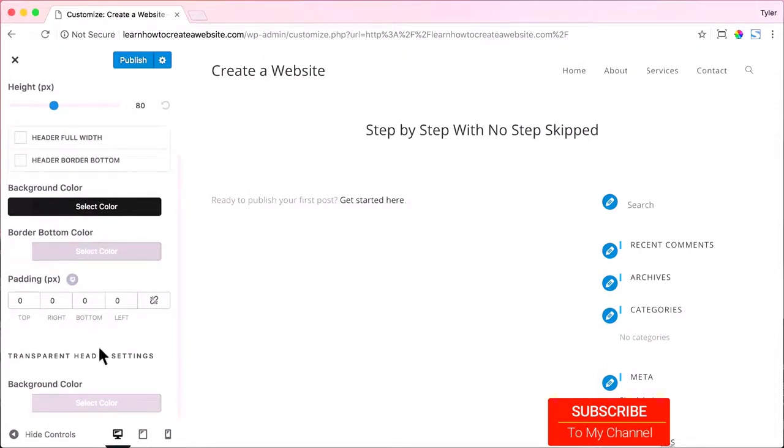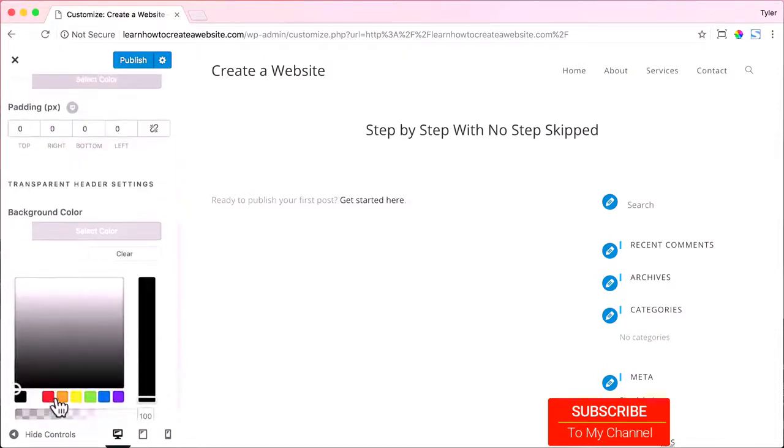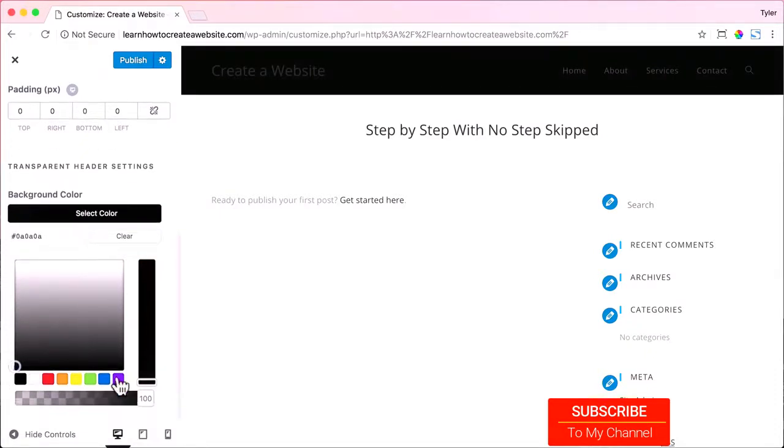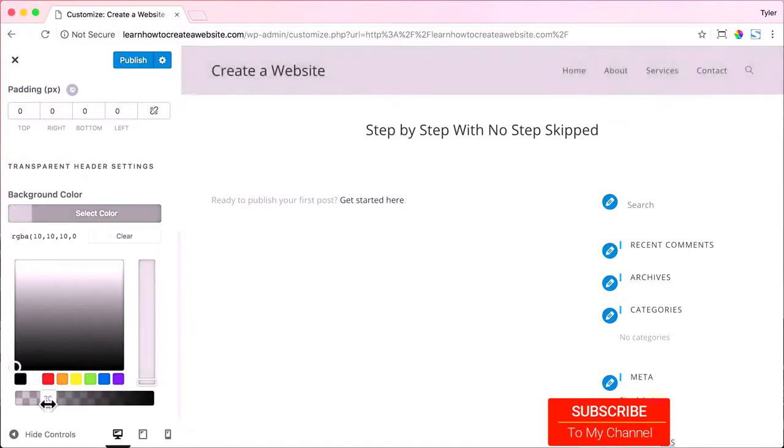And under transparent header settings, I'm just going to click on background color, and I'm going to make it black by holding and dragging it all the way to the bottom left. All right, now we can mess with the transparent slider. And if we slid it all the way to the left, it would be completely transparent. You would see right through it.